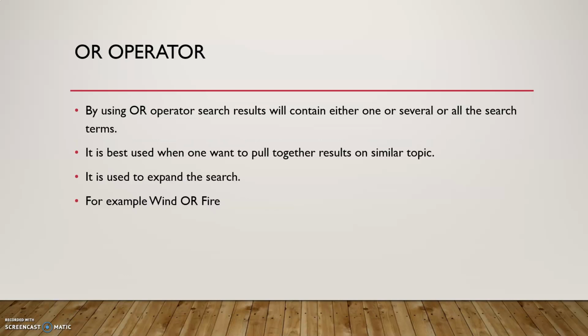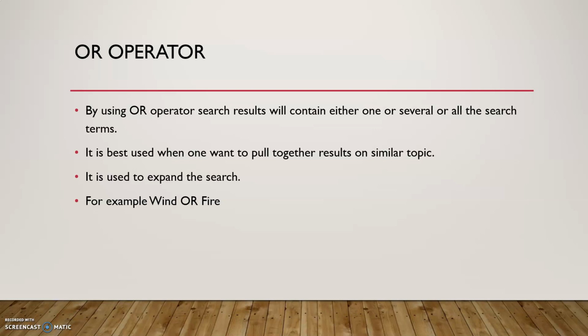Next is OR operator. By using OR operator, search result will contain either one or several search terms. It means it can search individually, separately, or combined together. And it is known as the best search operator because it is used to expand the search. It is used to expand the number of links.